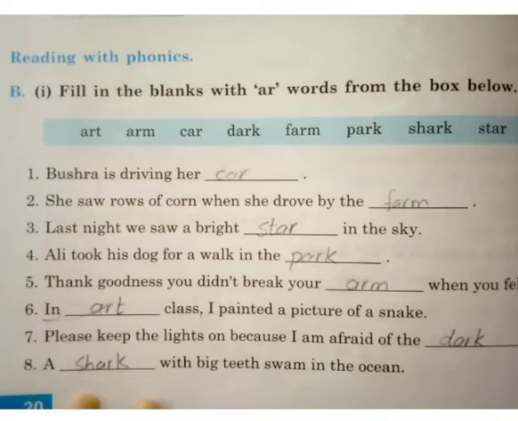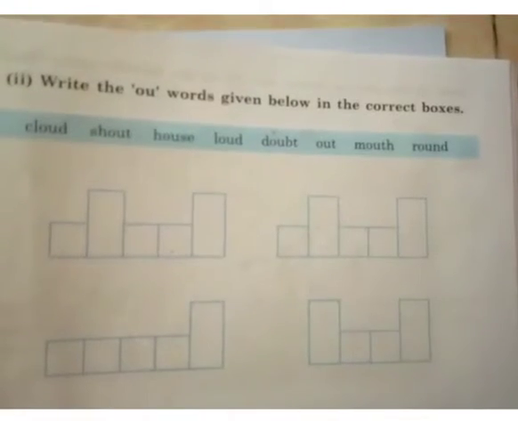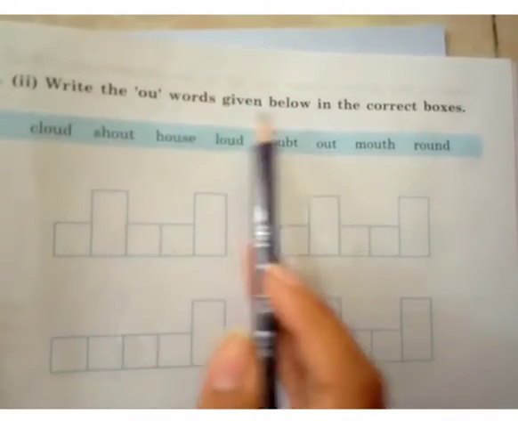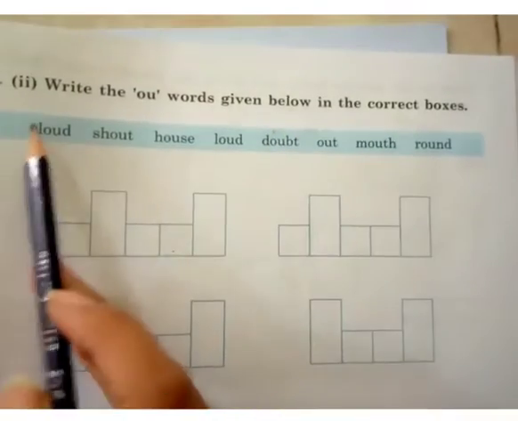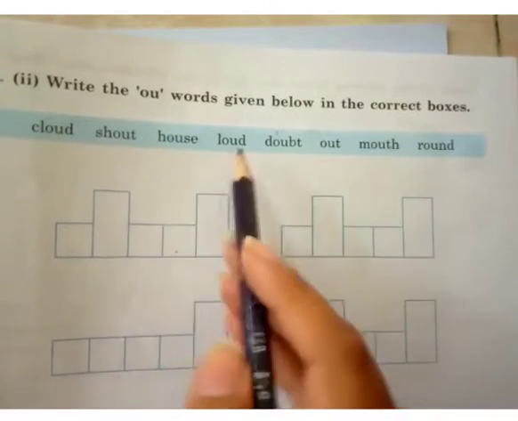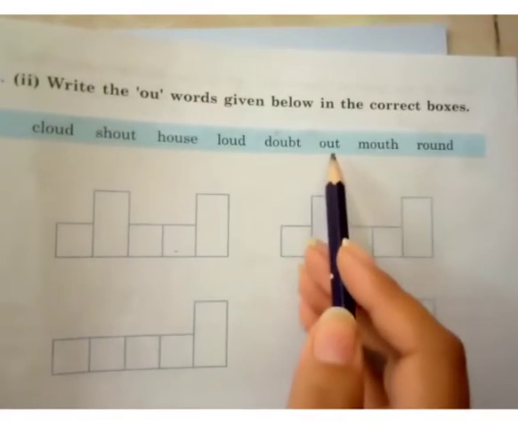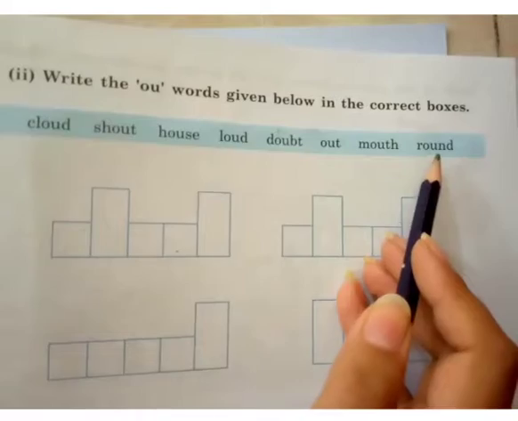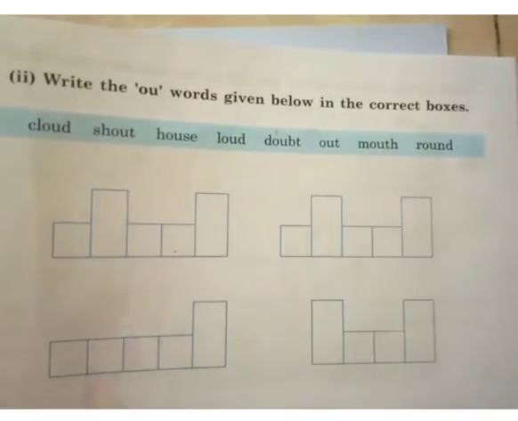Now coming toward page number 21. Write the OU words given below in the correct boxes. These are your clues: clouds, shout, house, loud, doubt, out, mouth, round. Now you have to fill these words in the columns. This is your homework. Page number 21 is your homework.